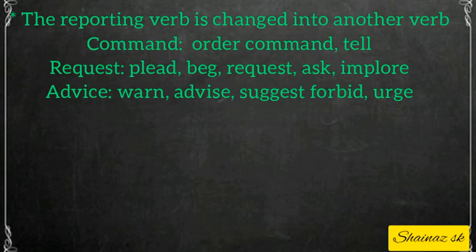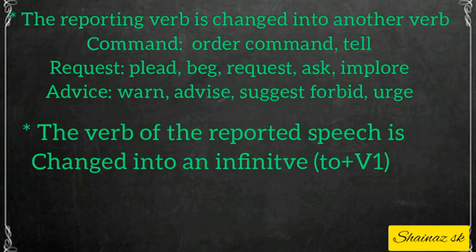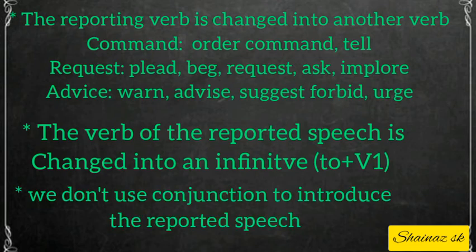So in this way we are going to change the reporting verb. Next, the verb of the reported speech is changed into an infinitive, that is to plus base form of the verb. Here one more point to remember is that we do not use a conjunction to introduce the reported speech.